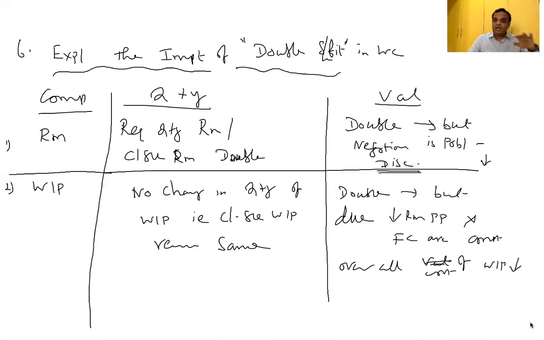But for WIP stock, quantity wise it remains the same because the previous shift's WIP quantity gets fully converted into product in the next step. Therefore, we will have more or less the same quantity only. There is no change with respect to quantity of WIP. Next component: raw material over, WIP over.